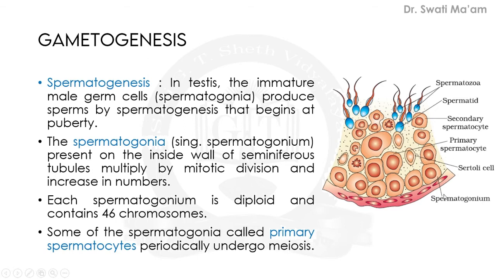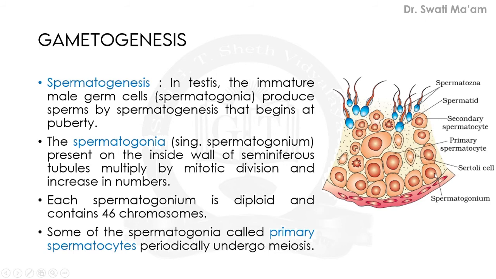So the first important term is spermatogonium. Here it is shown. It is a singular word, but in plural we call them spermatogonia. So this is the singular spermatogonium, but there are many spermatogonia, 1, 2, 3, 4, 5 and 6, shown here. Every spermatogonium shows its developmental stage. If you observe this, it will change to another structure serially, one above the other. So in this manner we have to observe.